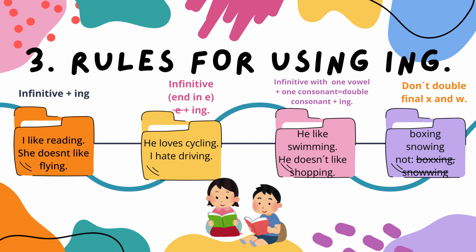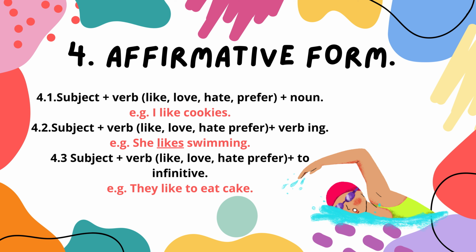Now we'll explain the three ways of expressing something we like in a positive sentence. First corresponds to a noun. Its structure will be subject plus verb like, love or hate, plus a noun. For example, I like cookies. Number two corresponds to the structure subject plus the verb like, love, hate, or prefer plus the verb ending in ing. For example, she likes swimming.